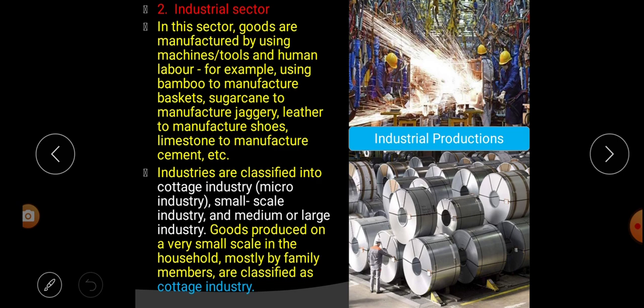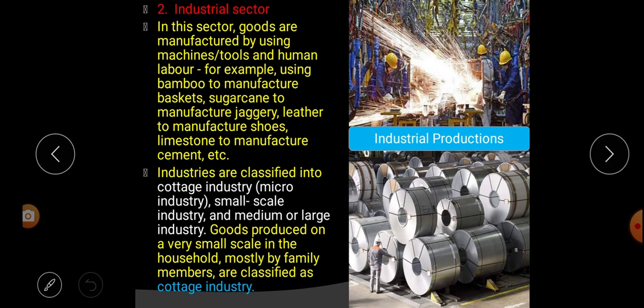In these sectors, goods are manufactured by using what? Machines, tools and human labor. Listen carefully, in the industrial sector, goods are manufactured by using machines, tools and human labor.